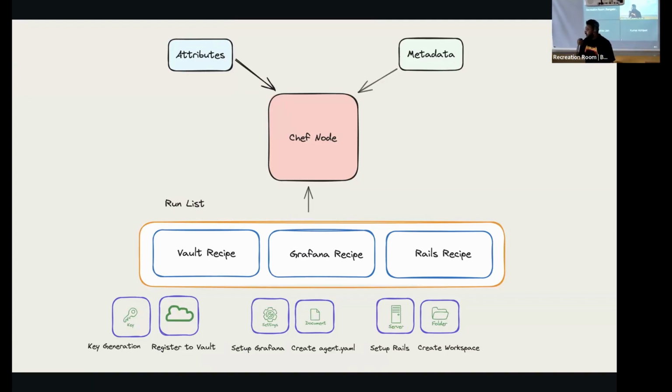The attributes of the chef node define the configuration of the recipes which are supposed to be run. So the point is that if I want to say that I want X version of Rails, it would be defined by the attributes of that chef node.